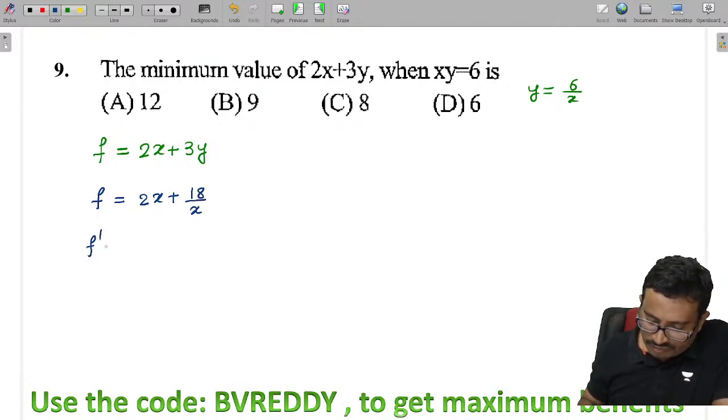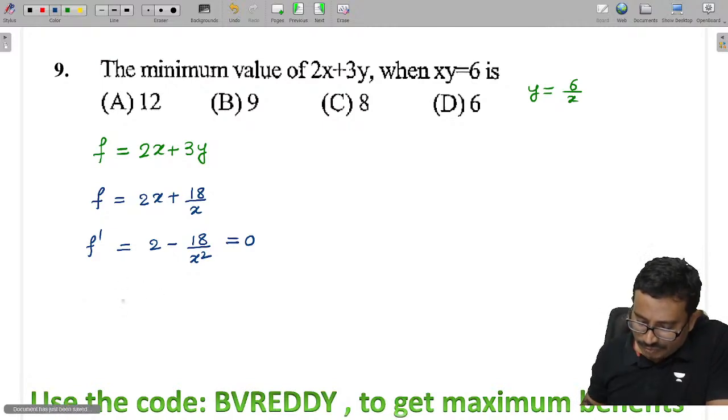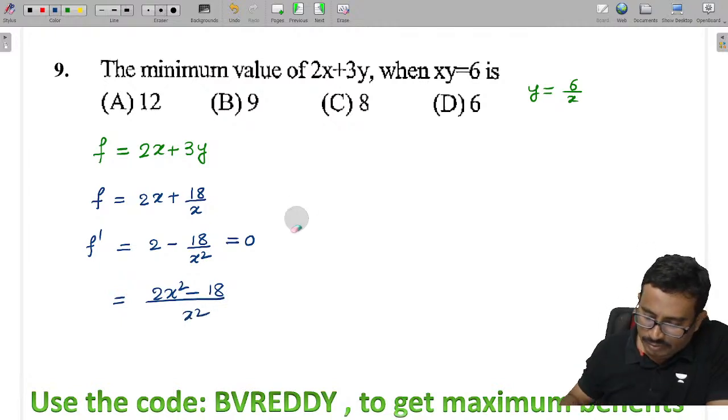So what is f dash of x, you tell me? That is 2 minus 18 by x square, equating to 0. So we can get the relation: if I take the LCM here, that is 2x square minus 18 by x square, isn't it?